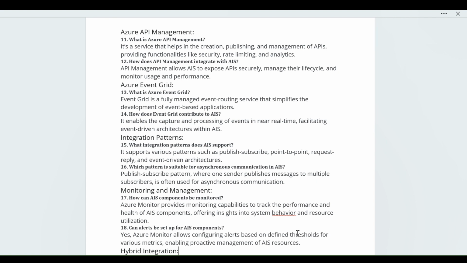Next: can alerts be set up for AIS components? Yes, I already told you about this when we were creating the Azure API. There we create a rule, for example on request response capacity.